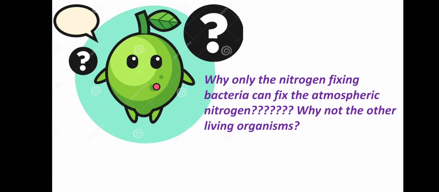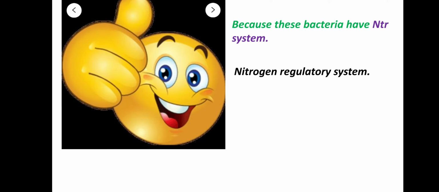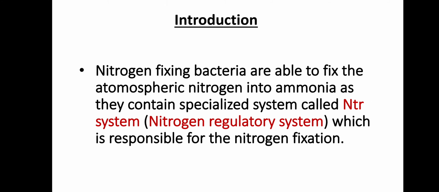Have you ever thought why only this nitrogen fixing bacteria are capable of fixing the atmospheric nitrogen? Why not the other living organisms? In the sense, why only these nitrogen fixing bacteria are able to do this? Why not the others? Let's see. Because these bacteria have NTR system, nothing but nitrogen regulatory system. Now, this is the introduction to this topic.